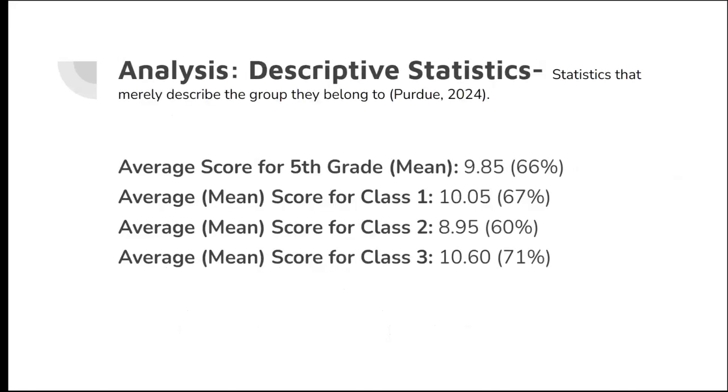So my analysis for descriptive statistics, these are statistics that merely describe the group that they belong to. I have on this slide the averages or mean. The average score for 5th grade was a 9.85 out of 15, which was a 66%. This is a low score for our average, but I thought I would share anyway. This quiz did not go so well. The average mean score for Class 1 was a 67%, the average mean score for Class 2 was a 60%, and the average mean score for Class 3 was a 71%. As we look through this data, you can see that Class 3 did do a little bit better than the other classes, but not by a lot when compared with Class 1.